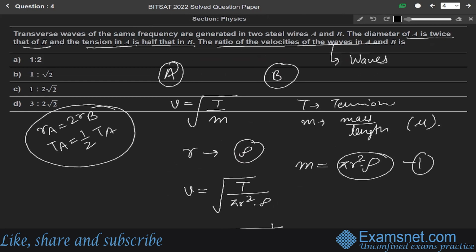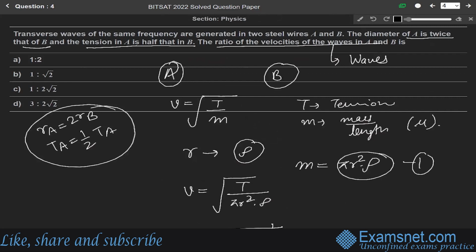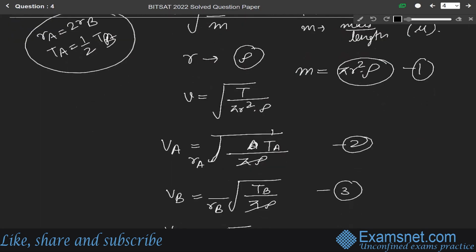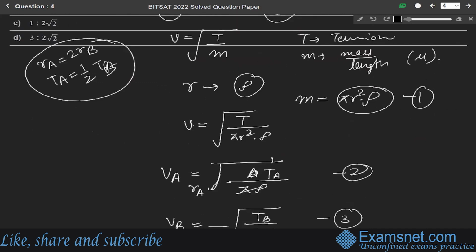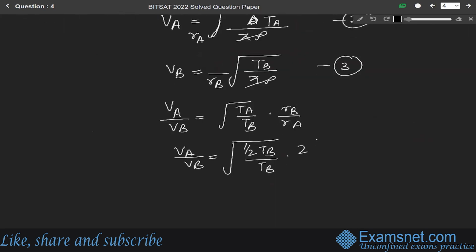So just put these values here. We get VA over VB equals, since tension of A is half that of B, in place of TA we can write half of TB over TB, and in place of RA we can write 2 RB over RB.